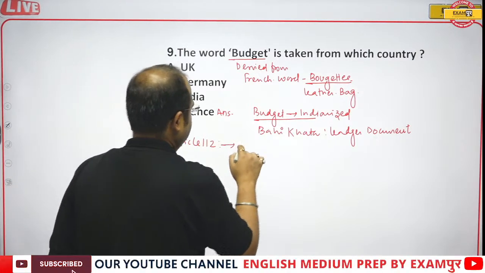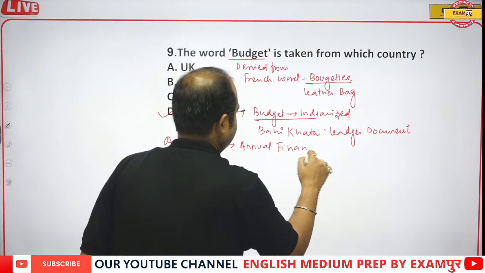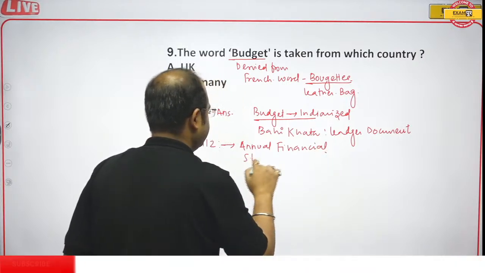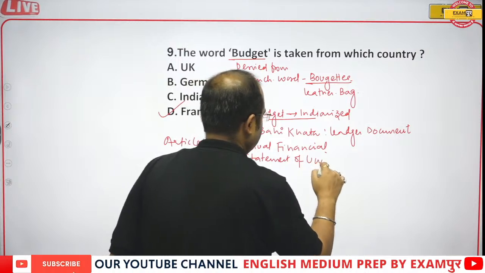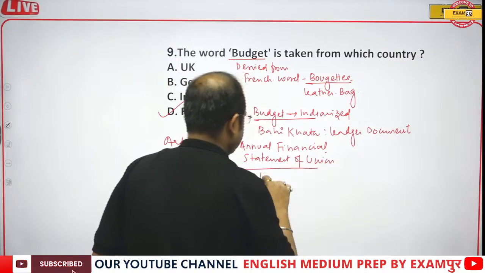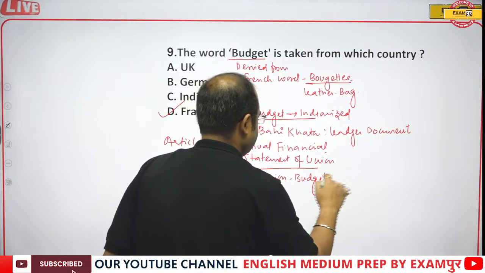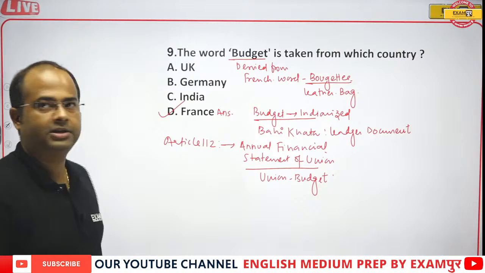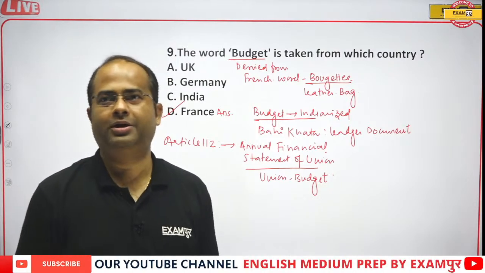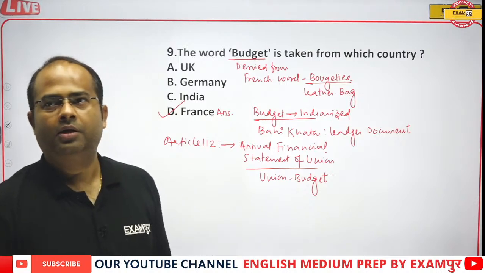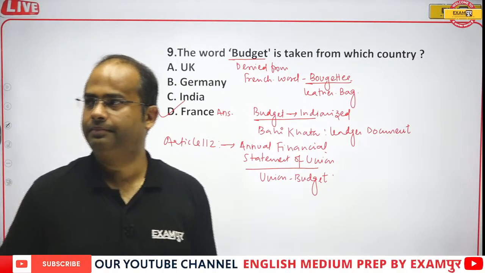Article 112, the annual financial statement of the Union, that is called the Union Budget, defined in Article 112. And fiscal, the word fiscal is not taken from France. As for the demand for grants, that is Article 113.